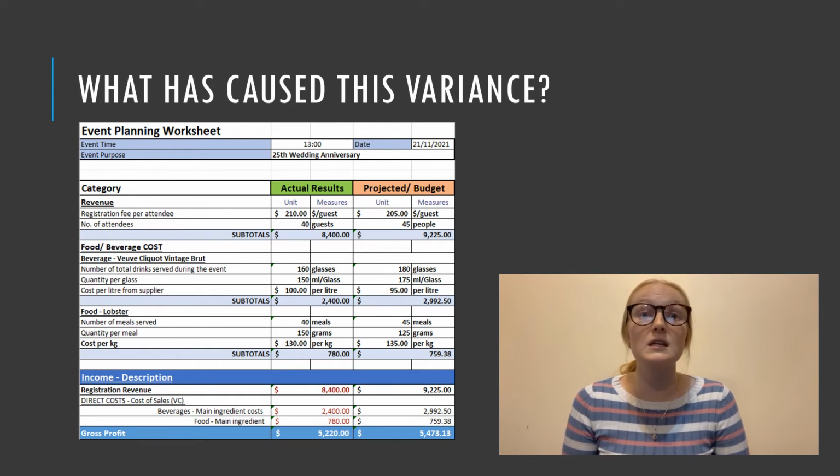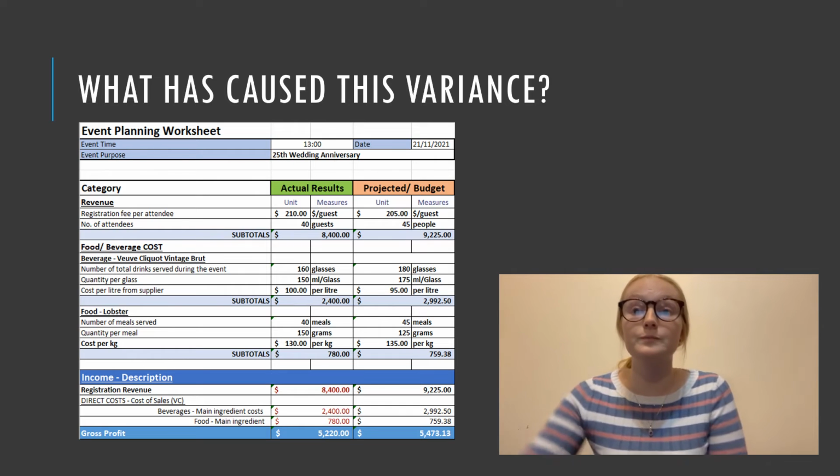It can also be seen that to match the number of guests, we increased the price of entry per guest by $5. We could have also increased this further to match the projected budget. If we had also kept our quantity of meals at 125 grams instead of increasing, we would have met projections better as well.